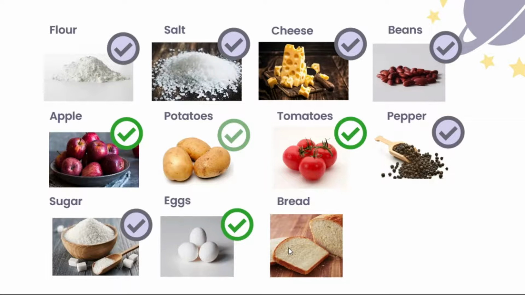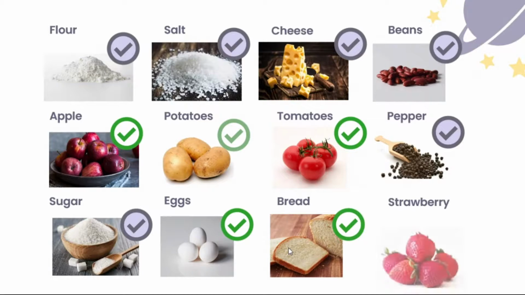Bread is countable, sir, since it's solid and not in particles, and also if you count the slices, it can be counted in slices, in loaves, and others. Basically, it can be counted. So a green check. Okay, green check. You are correct. Bread is easily countable. Therefore, it's a countable noun.